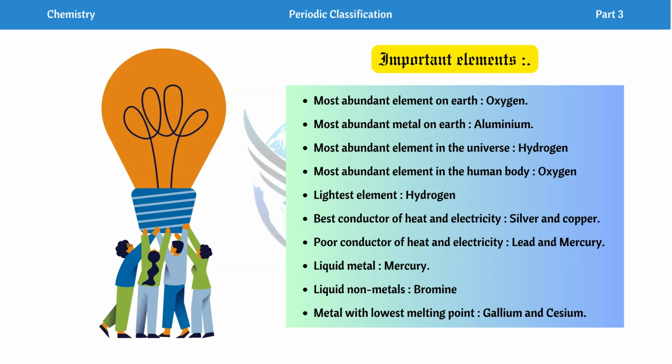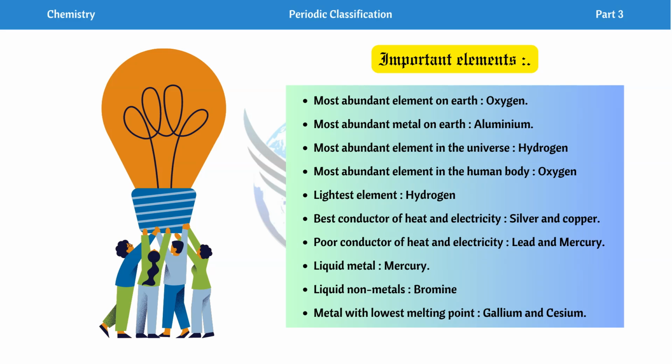Hydrogen has atomic number 1, so its mass is the lowest. The best conductors of heat and electricity are silver and copper. Then comes poor conductors of heat and electricity.